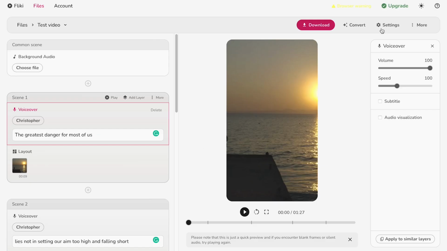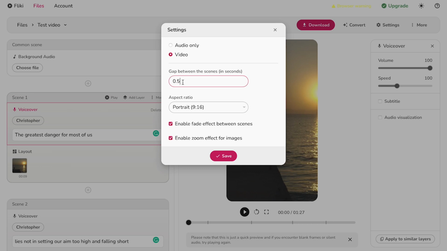Lastly, go back to settings. Make sure the gap between scenes is only 0.2 seconds. This will make the pause and voiceover between scenes sound better.